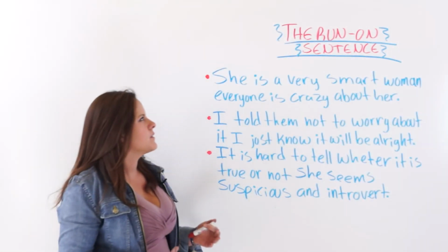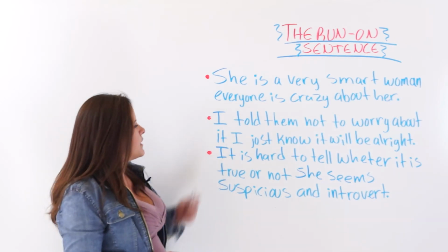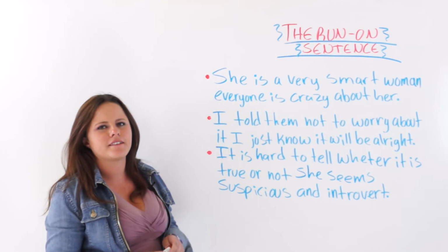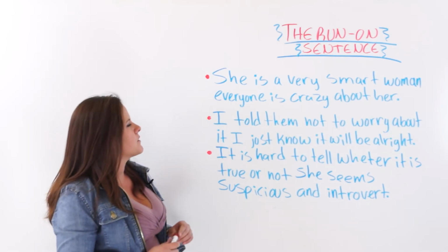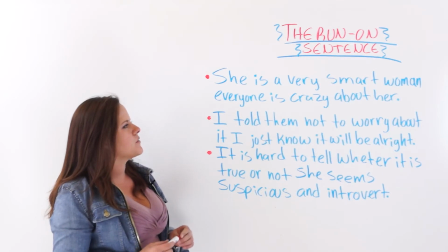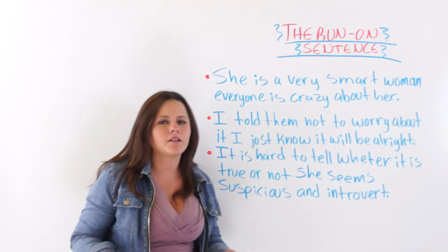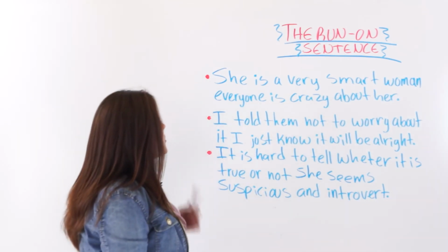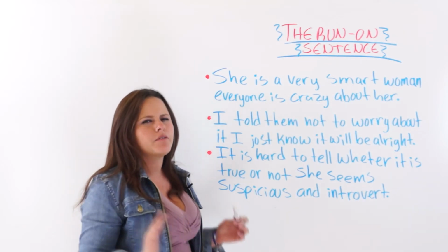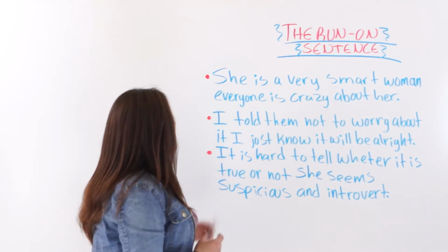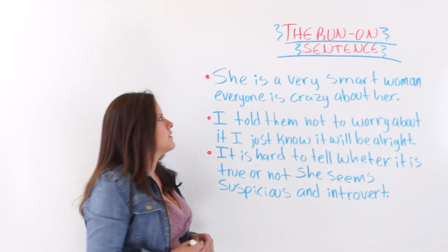Now, you are going to help me punctuate these 3 run-on sentences. The first one says, "She is a very smart woman. Everyone is crazy about her." Our first independent clause is, "She is a very smart woman," period. That would make perfect sense by itself. "Everyone is crazy about her," period, could be another sentence.